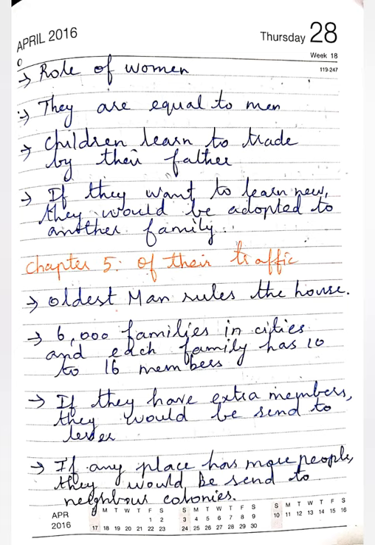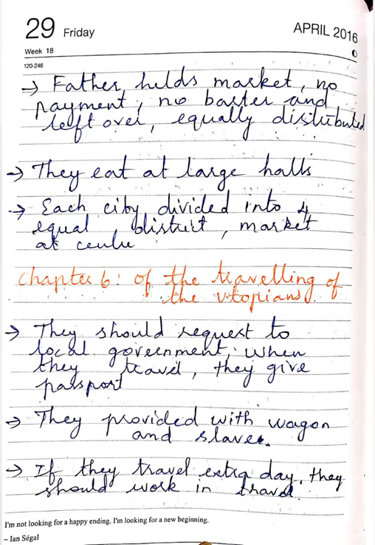Chapter 5, of their traffic. The oldest man rules the house. There are 6,000 families in the city, and each family has 10 to 16 members. If they have extra members, they would be sent to another house. If any place has too many people, they would be sent to neighboring colonies, and they make new cities.